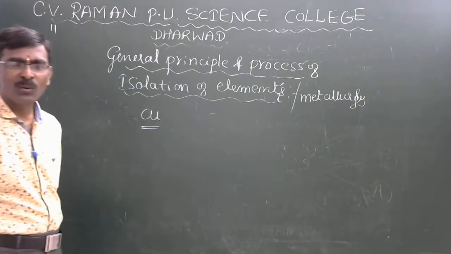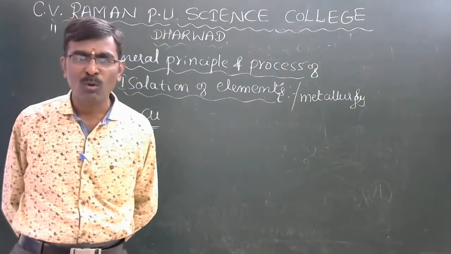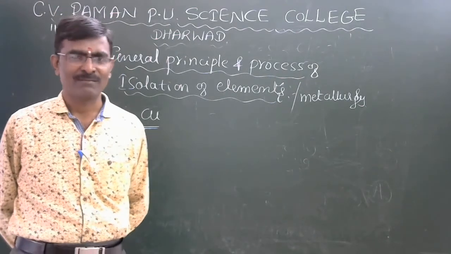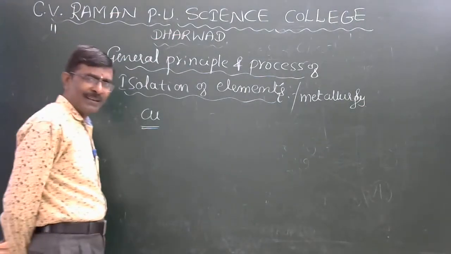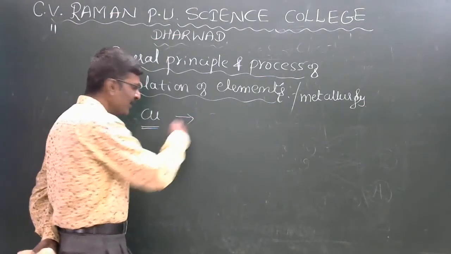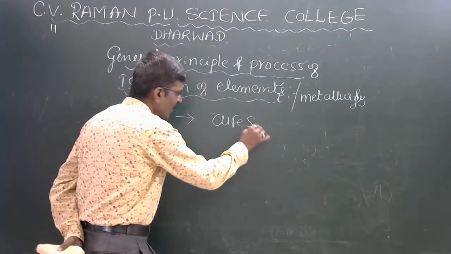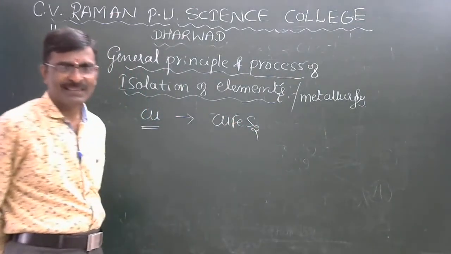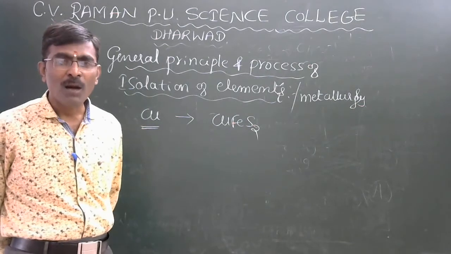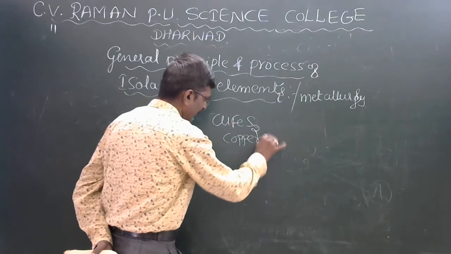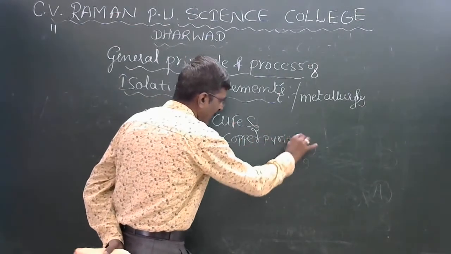Copper also comes under the d-block elements, atomic number 29. Copper is always available in copper pyrites. This compound is called copper pyrites.